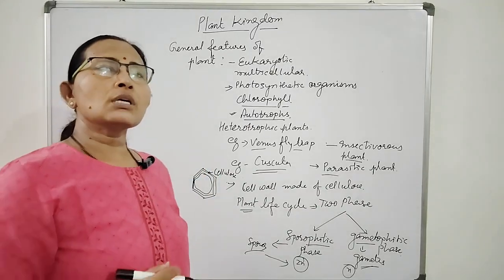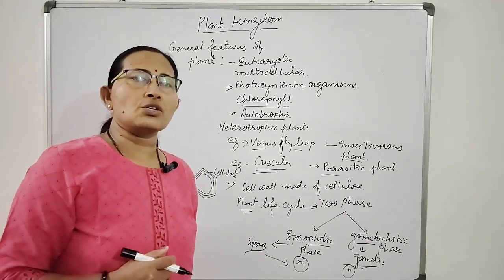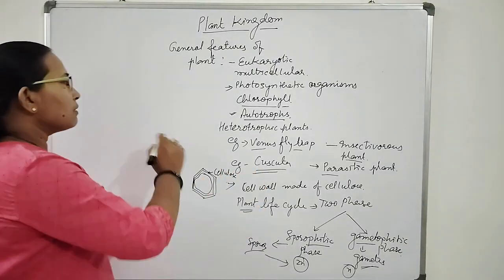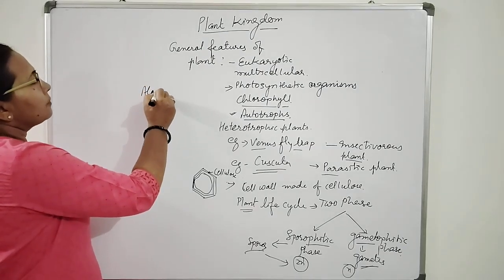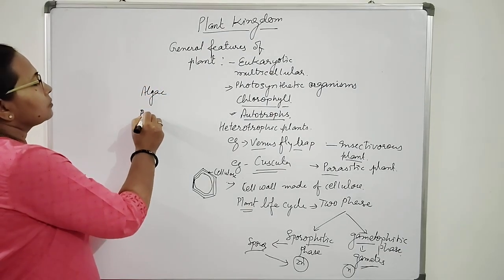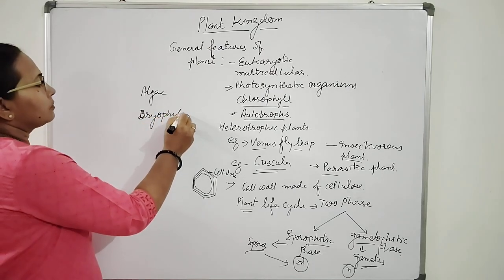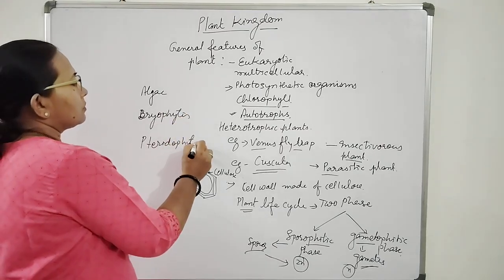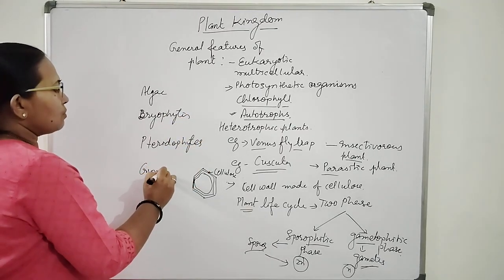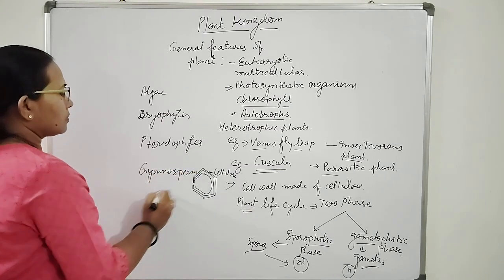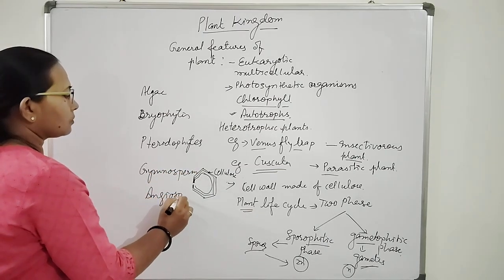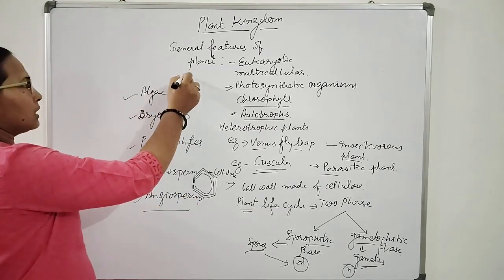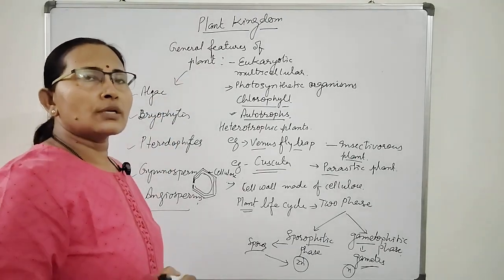Now come to the systems of classification on which plants are divided into different groups. The five major groups are algae, bryophytes, pteridophytes, gymnosperms and angiosperms. What is the basis of this classification of the plant kingdom into divisions and subdivisions?